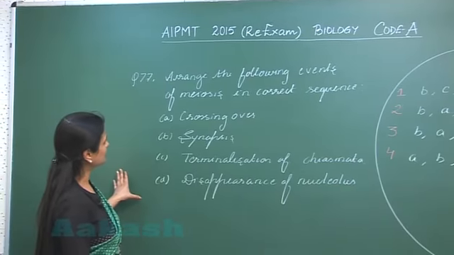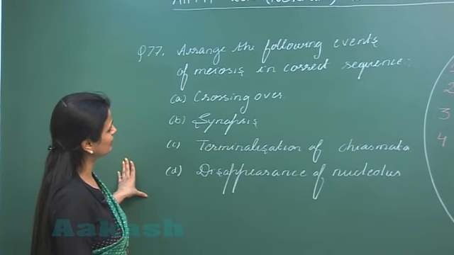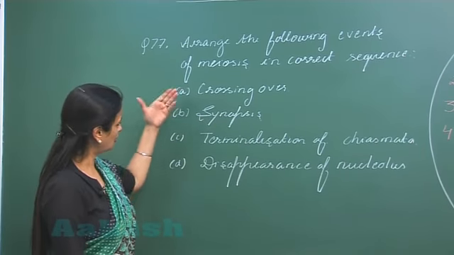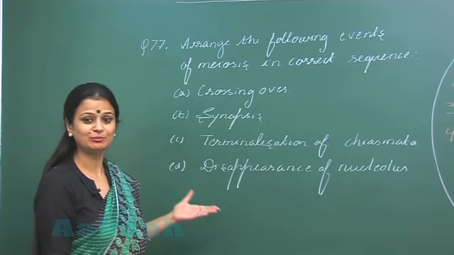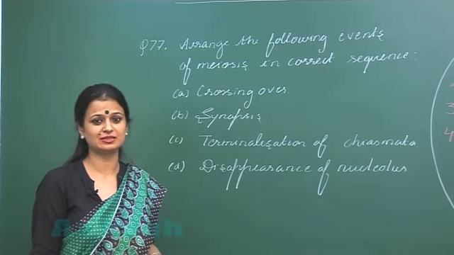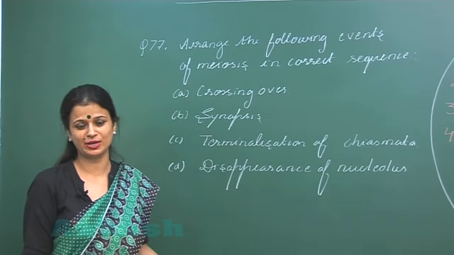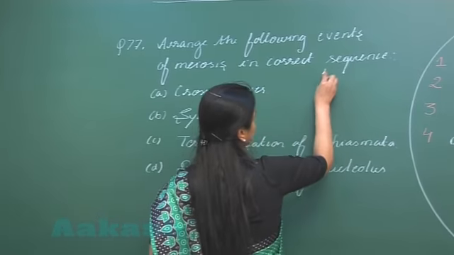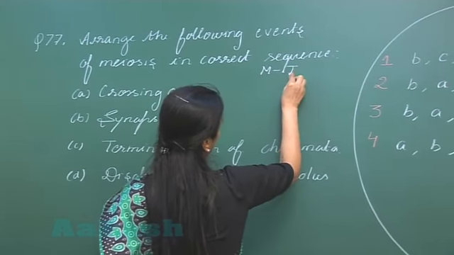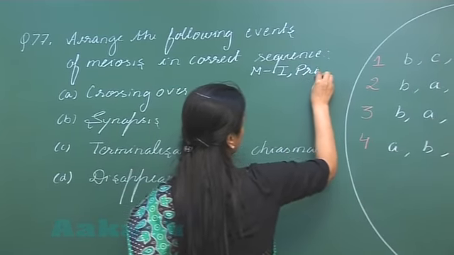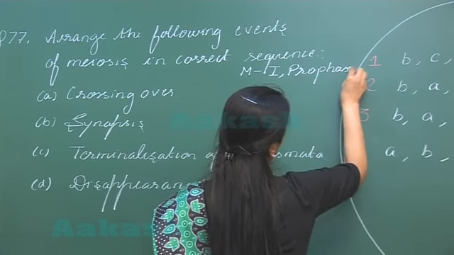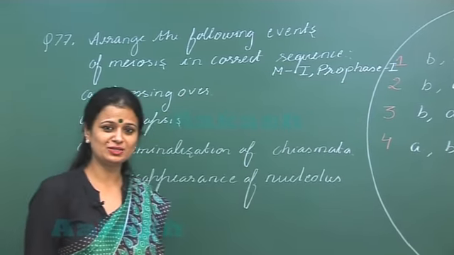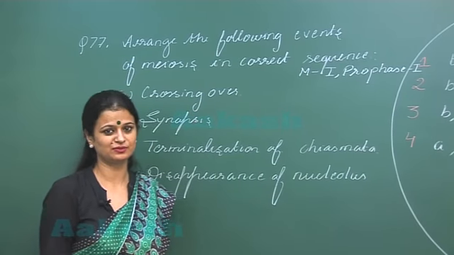Now question number 77, arrange the following events of meiosis in correct sequence. All the events mentioned here are part of meiosis 1, and that is the prophase 1. So M1, meiosis 1, and these are part of the prophase 1. You know that the prophase 1 is the longest phase of the meiosis.